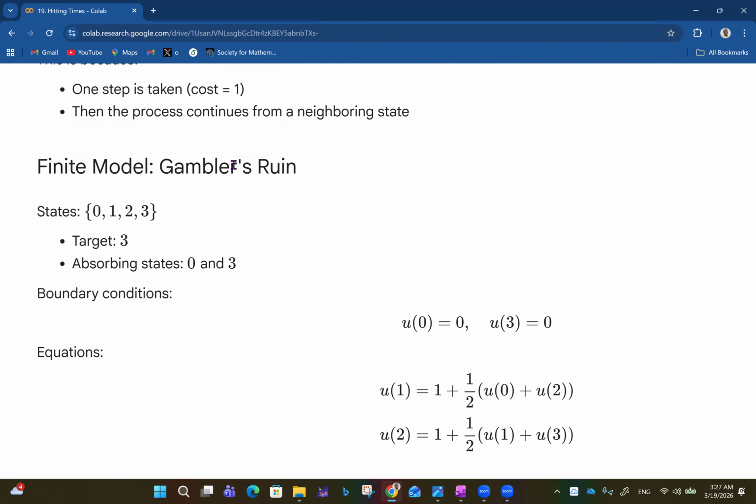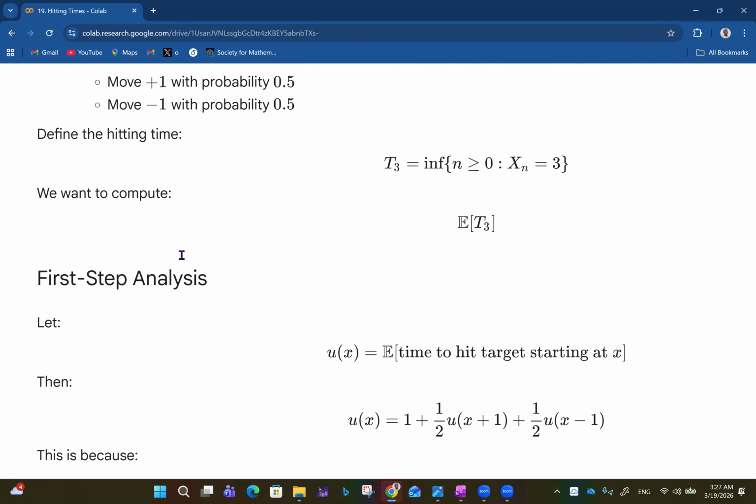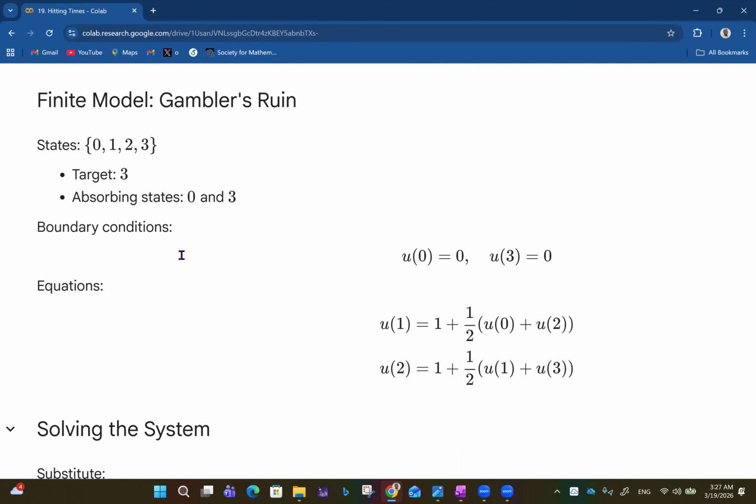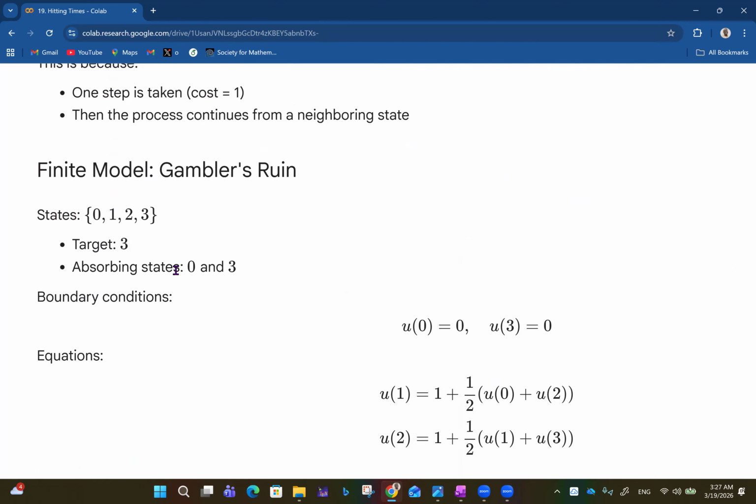So the finite model for a gambler's ruin now. Imagine we have states 0, 1, 2, 3, because we are taking 3 steps as we saw above. The target is 3. We have absorbing states 0 and 3. So u(0) is 0 and u(3) is also 0. We can set these as boundary conditions.